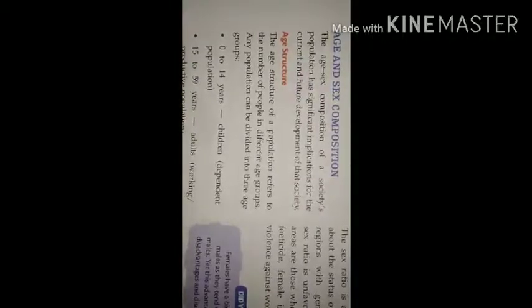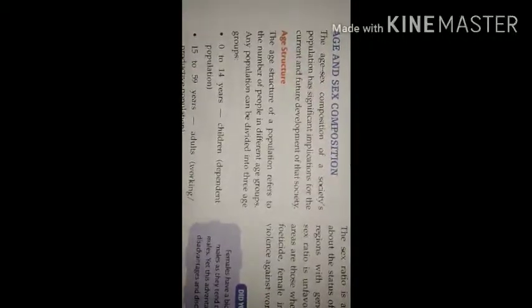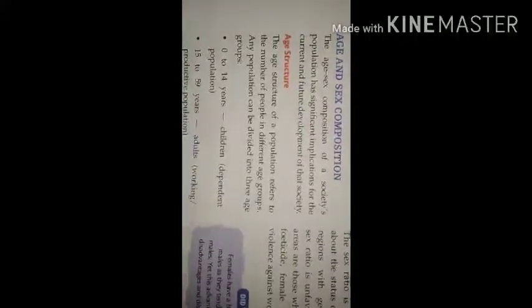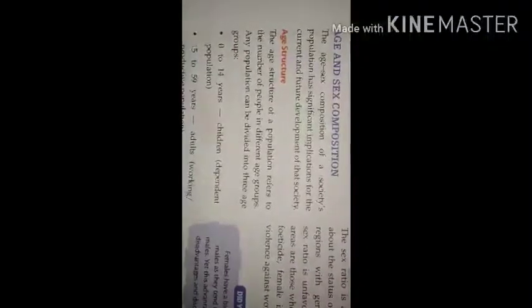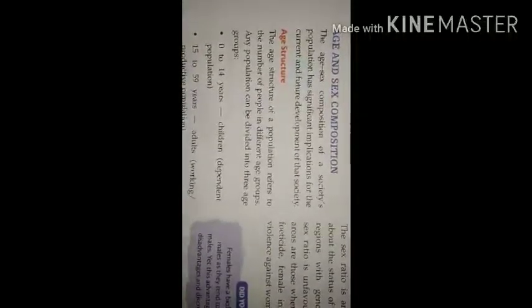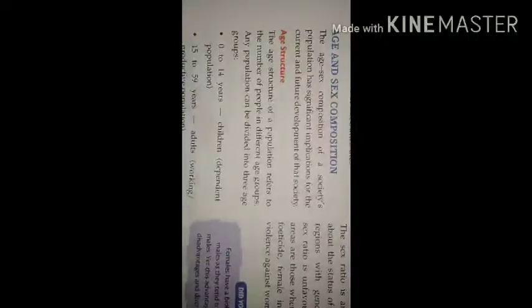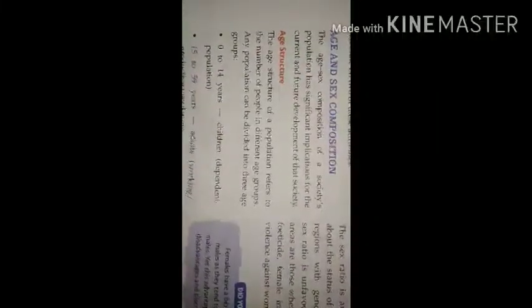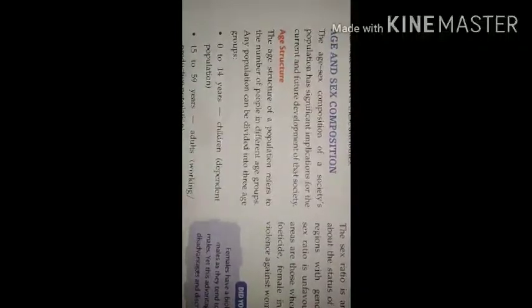The first one is age and sex composition. The age-sex composition of a society's population has significant implications for the current and future development of that society. In a given society, we look at the percentage of people living there, whether most of them are young or old. You know that India is termed as the country of young people, because the number of young people in our country is much higher compared with other developed countries.